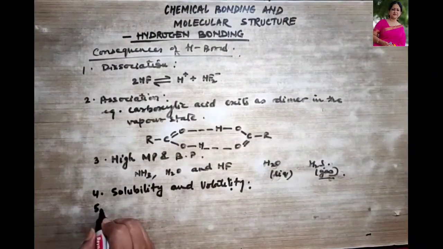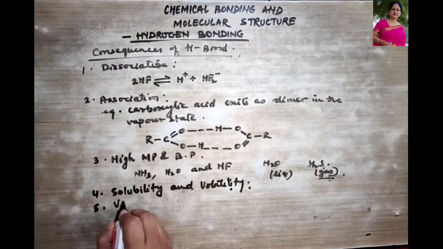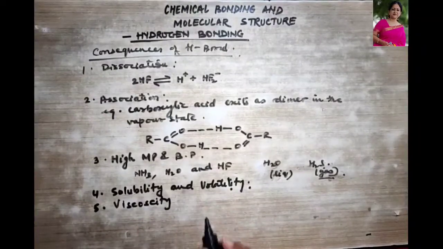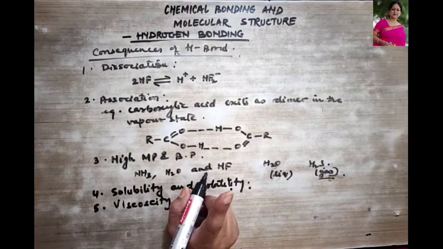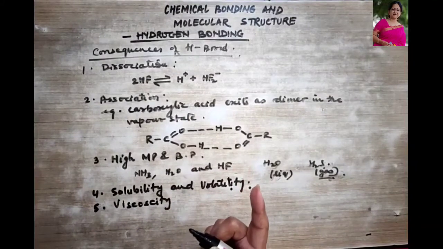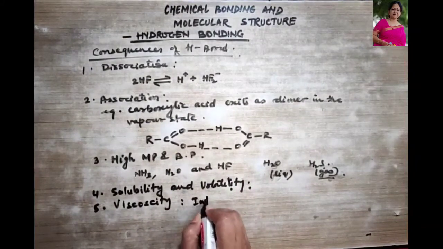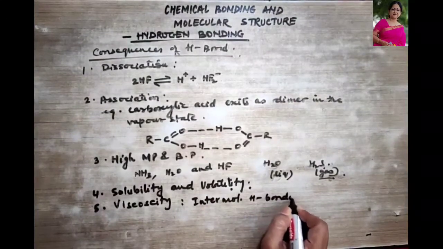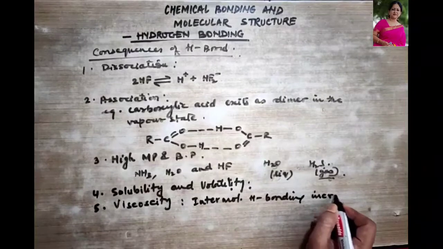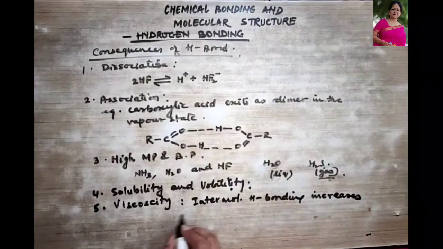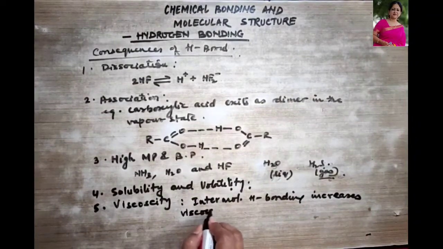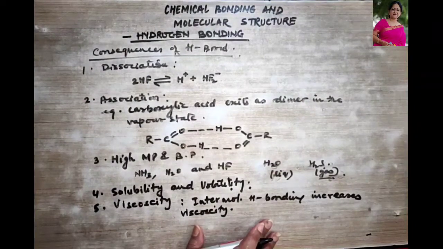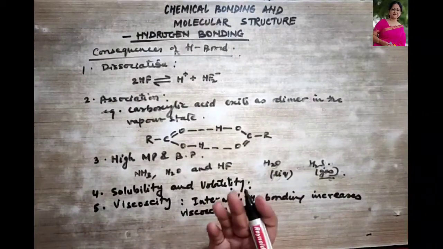Then we come to the next point. Let's talk about viscosity. So intermolecular hydrogen bonding increases the viscosity of the compound. Intermolecular hydrogen bonding increases viscosity. Okay. For example, glycerol is more viscous.